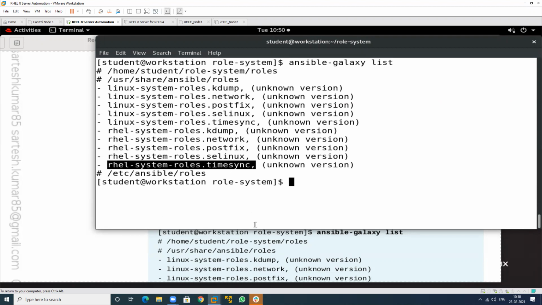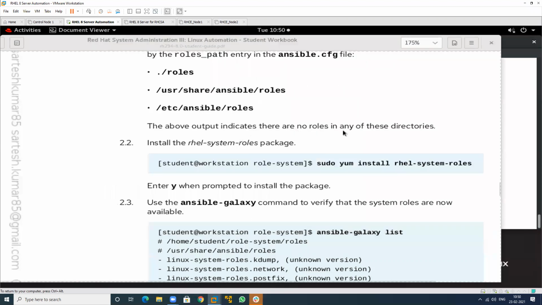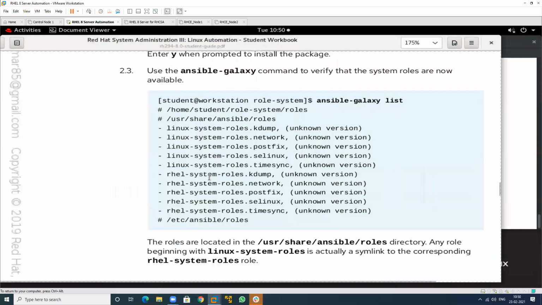So why is it listed twice? Because two roles are written, see, with an unknown version. Because see, one is in /usr and one is in home. So that is the reason it is repeated twice. First is written in this location, second is written in this location, and in this there is nothing.